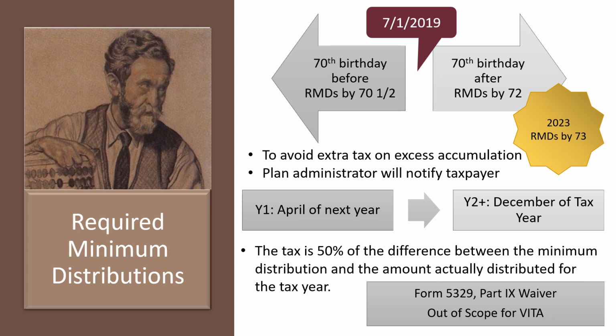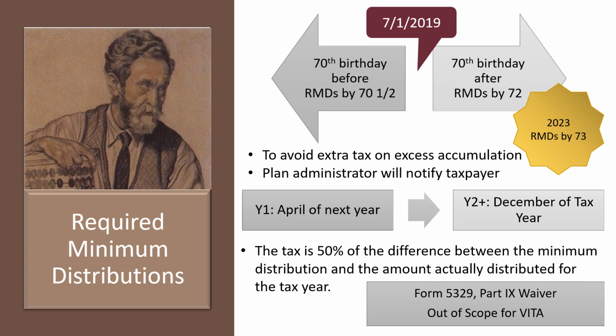For taxpayers whose 70th birthday was before the 1st of July 2019, this would have been when they reached 70 and a half. For taxpayers whose 70th birthday was after that date, this would have been when they reached 72. However, in 2022, the Secure 2.0 Act raised the age again to 73 beginning in 2023. In the first year, there is a little grace period and taxpayers have through April of the next year to pull the money out before a penalty is assessed. After that, taxpayers must take the money out by the last day of December.